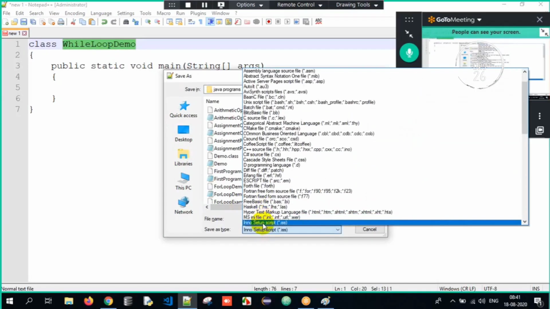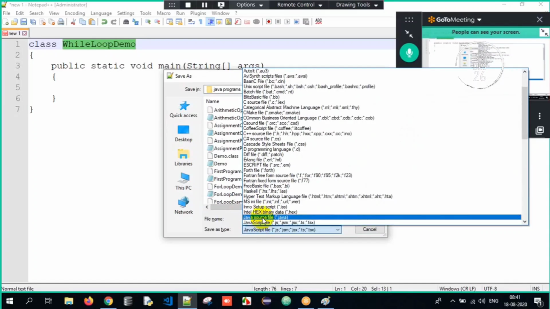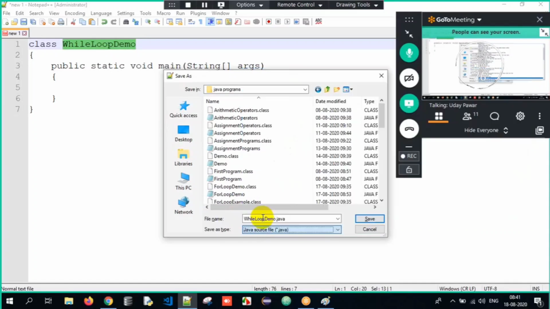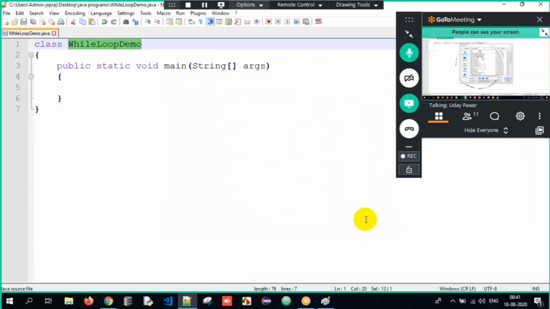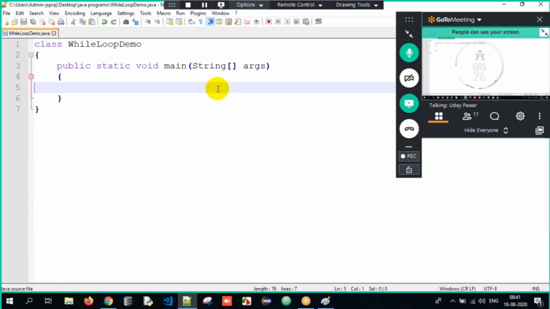I have to search for Java source file. I have to click on Java source file. Automatically it will take the extension as .java and save. So I'm done writing the code. Now here, if I tell int n equals to 1.